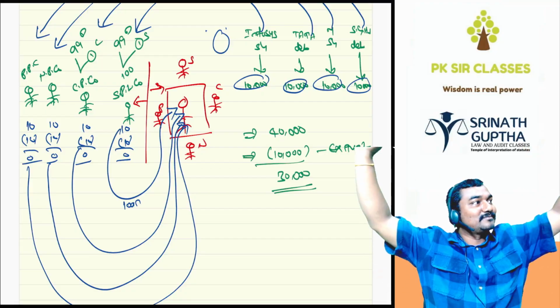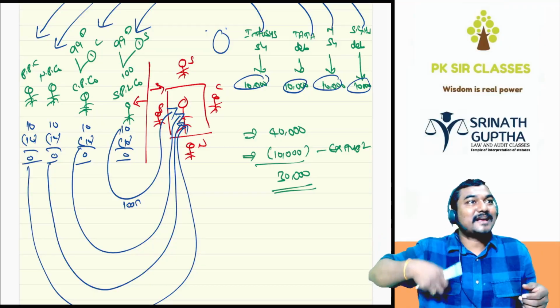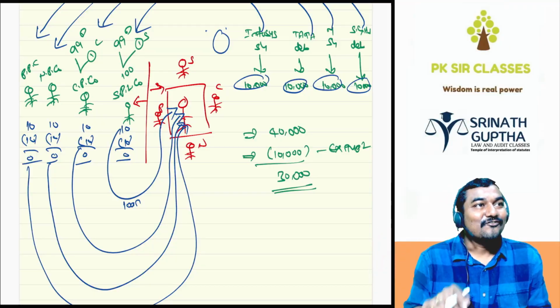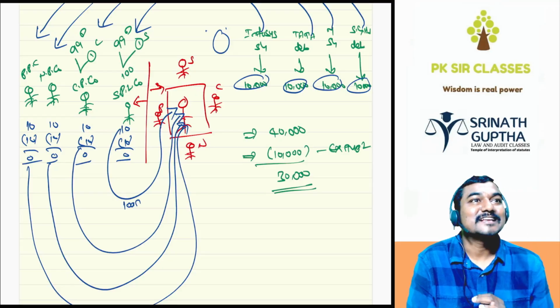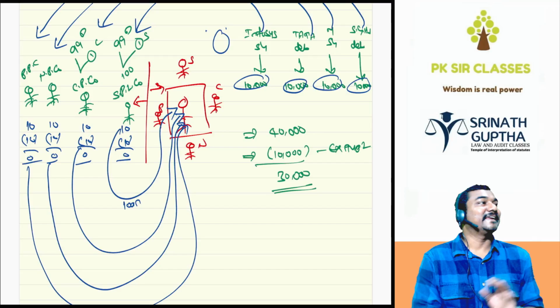Till now clear? In this pocket the tax comes, in this pocket the tax does not come. What is Dinsha doing? Taking unfair advantage over the law. Clear?